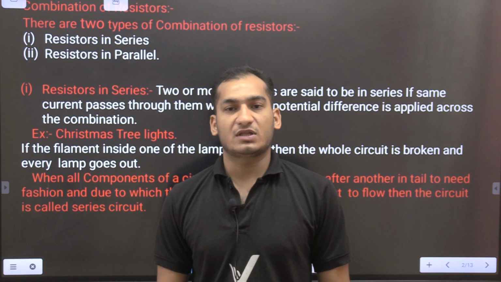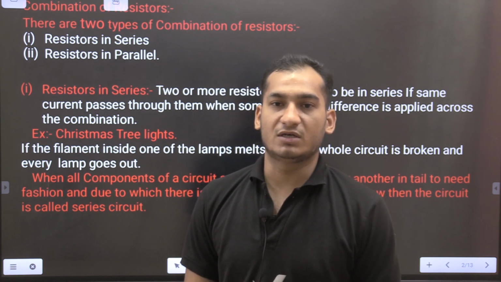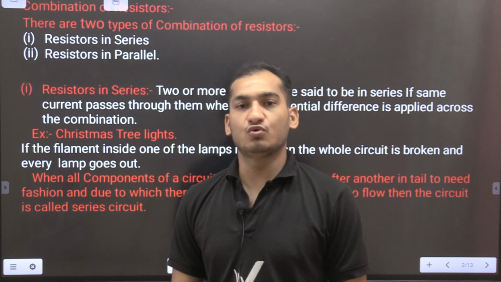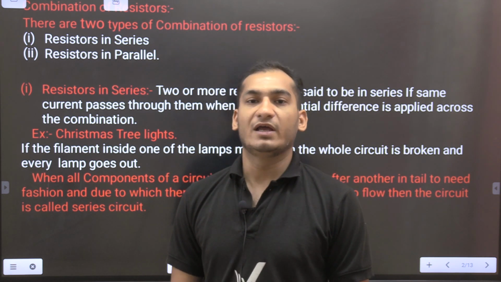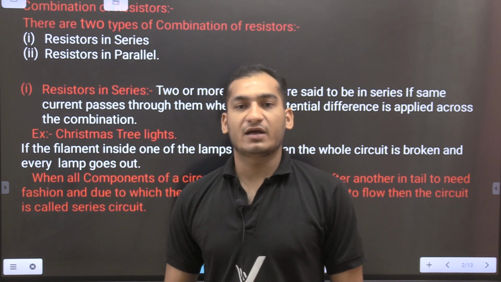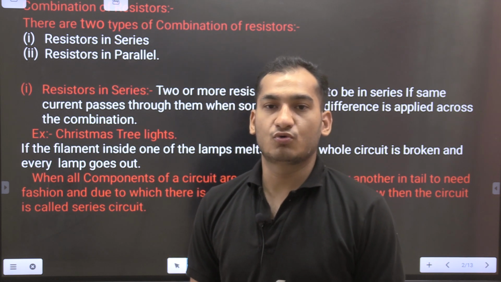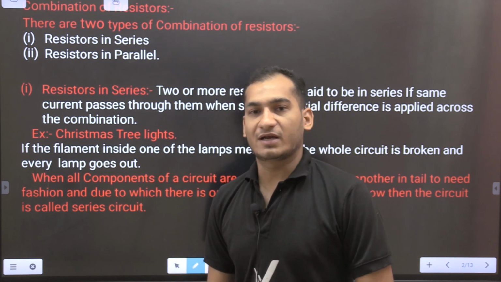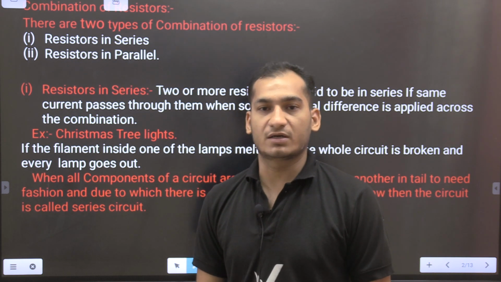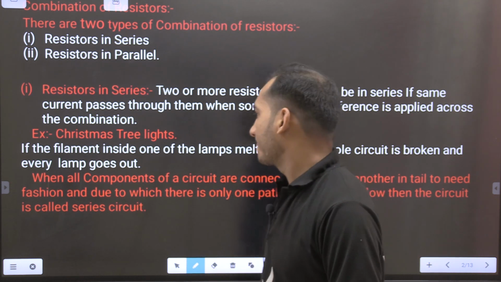Without electrons, electricity cannot flow from one terminal to another terminal. That means electrons do not flow from the positive terminal to the negative terminal without electrons inside the conductor. In a conductor electrons are present. That's why conductors are good conductors of electricity, but insulators are not. So in an insulator electric current cannot flow.